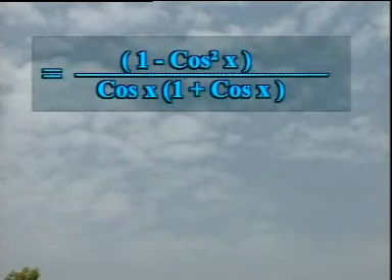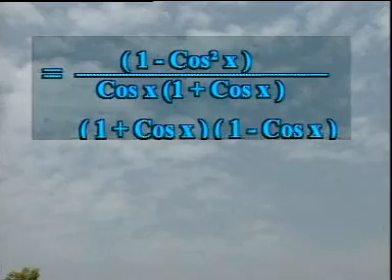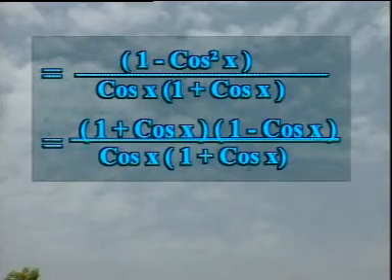Now there are 3 lines and 2 denominators, so we will change them. 1 minus cos square x over cos x into 1 plus cos x. Similarly, by using the same formula, a square minus b square is equal to a plus b into a minus b, that is 1 plus cos x into 1 minus cos x over cos x into 1 plus cos x.